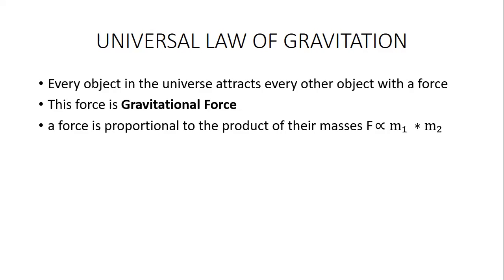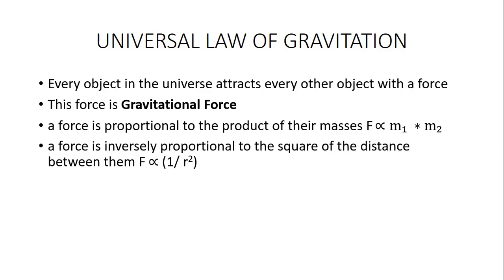So this explanation was given in a mathematical derivation. If we consider the object A mass is m1 and object B mass is m2, what is the product of these two masses? m1 into m2. So the force is directly proportional to the product, or multiplication, of both masses. Okay, so F is directly proportional to m1 into m2. This means what? If the product of two masses is more, force is more. If the product of two masses is less, force is less.